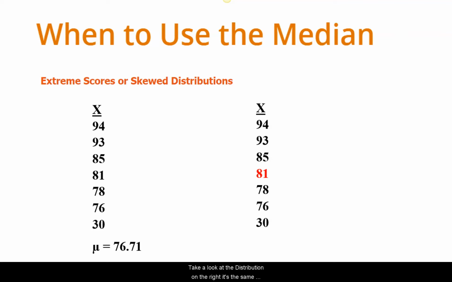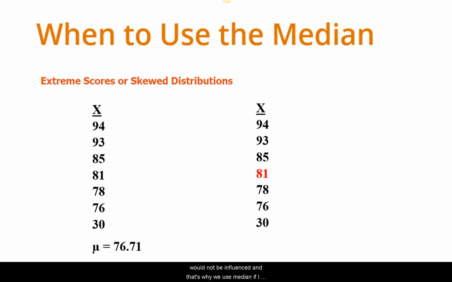Take a look at the distribution on the right. It's the same distribution, but what I've highlighted in red is the median. In this case where you have such an outlier, I might recommend the median. The median tells the story, frankly, a more representative story, and you'll notice, just by doing math, that the median is not influenced by outliers. If that number 30 had been 20, and maybe there are wild animals that have resting heart rates in the 20s, I imagine, say, an alligator does, in that case, the 81 would not be influenced.